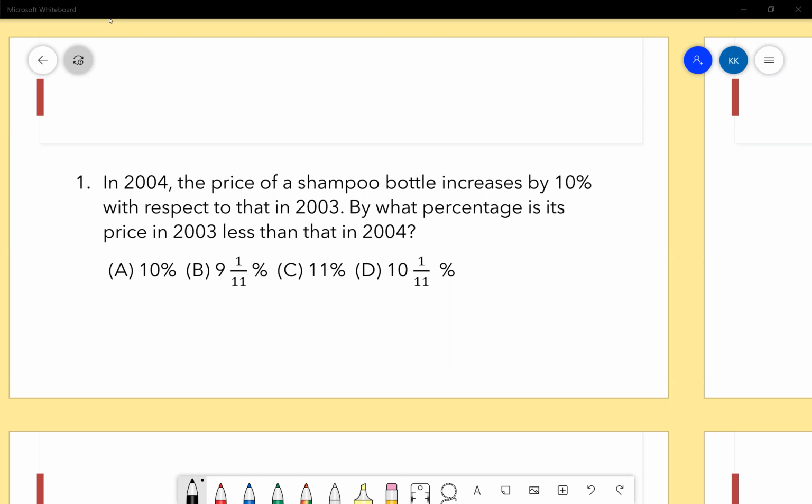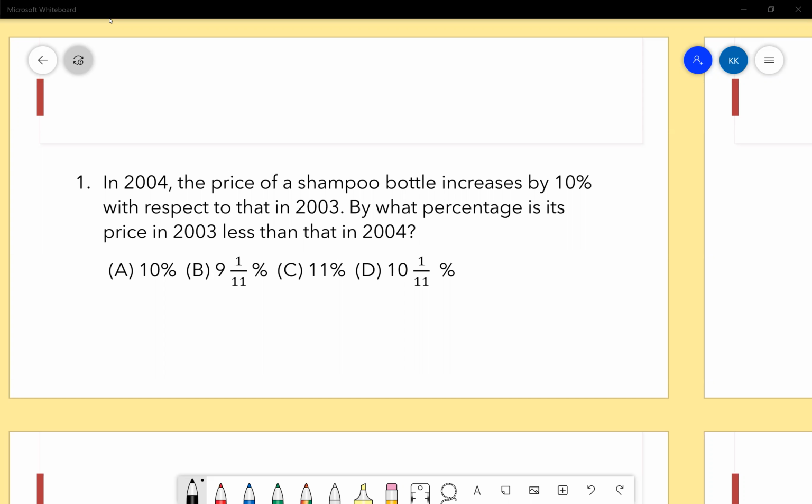So I can see 4, 5 answers, and quite frankly, I won't say I'm happy to see such few answers. Okay, Prerit, I see you have given the answer B. What approach did you use? I took in 2003 the price as X. Okay, so in 2004 the price would be 1.1x. Got it. And then it's the same.